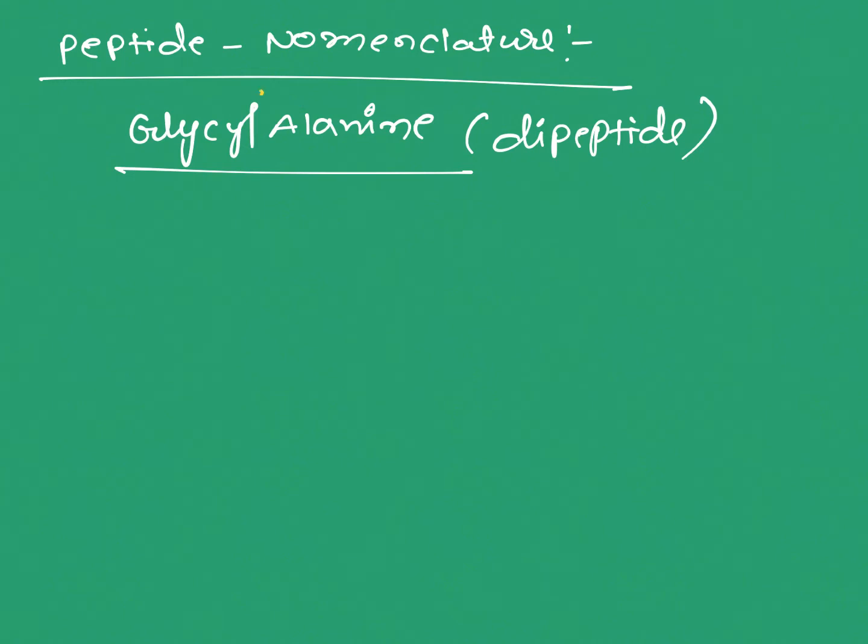The first part indicates that this is the amino acid containing the free NH2 group, and alanine has the COOH group. So first we have to write glycyl, which should have free NH2, CH2, C double bond O. Next is alanine, which has the free COOH group.